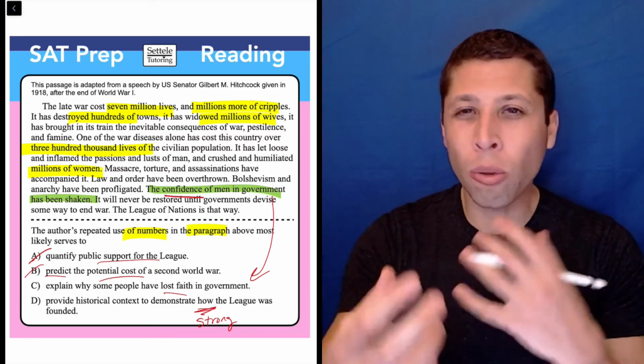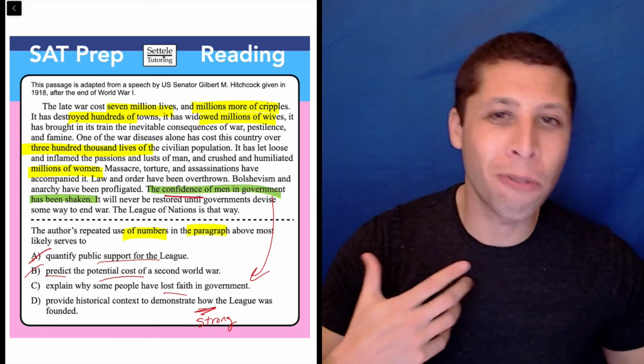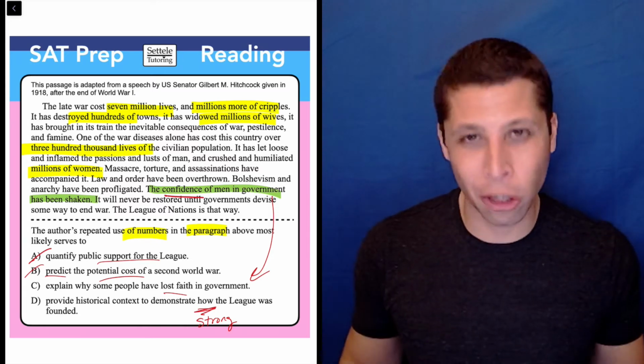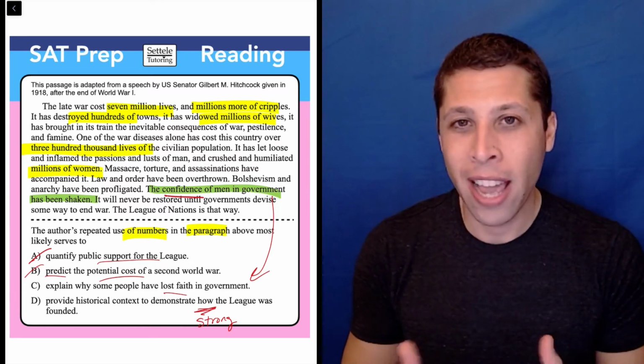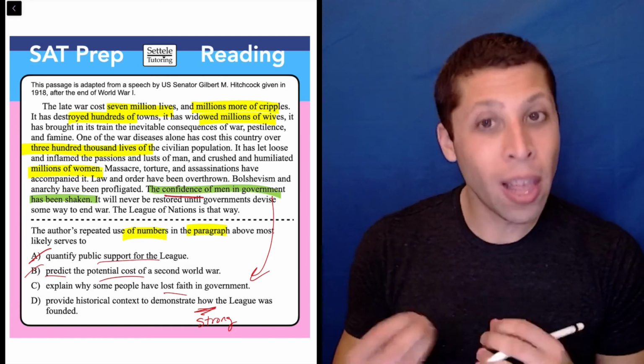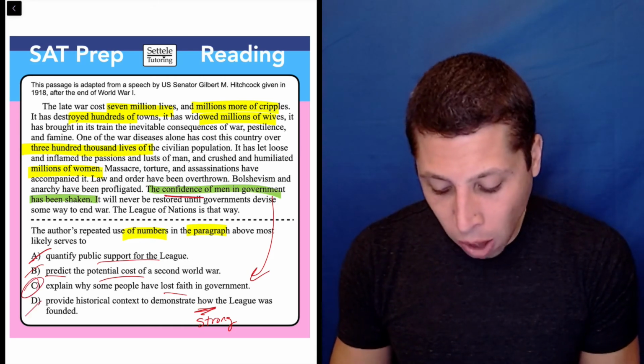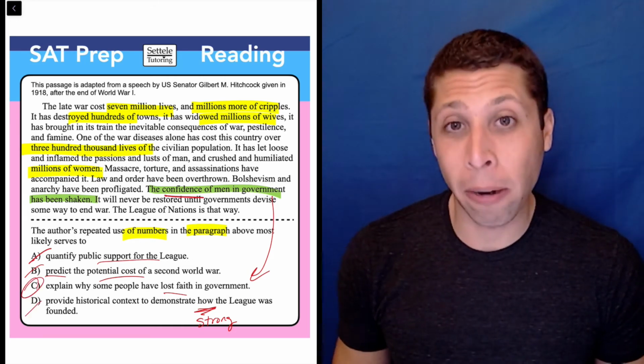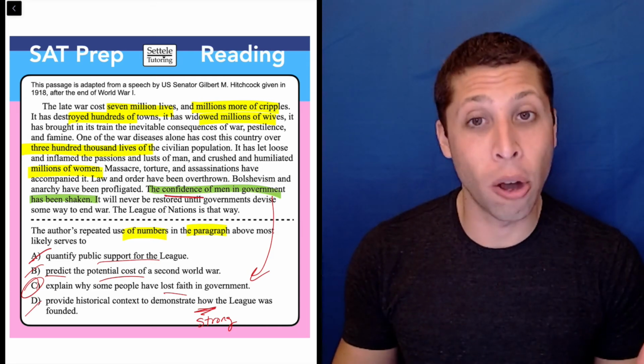But this isn't describing the mechanisms or the votes or the bills or whatever it took to make the League of Nations. It's not getting into the how. So that one word is enough to make that choice wrong. But even still, I think C is a better match, and most people would probably pick C over D anyway.